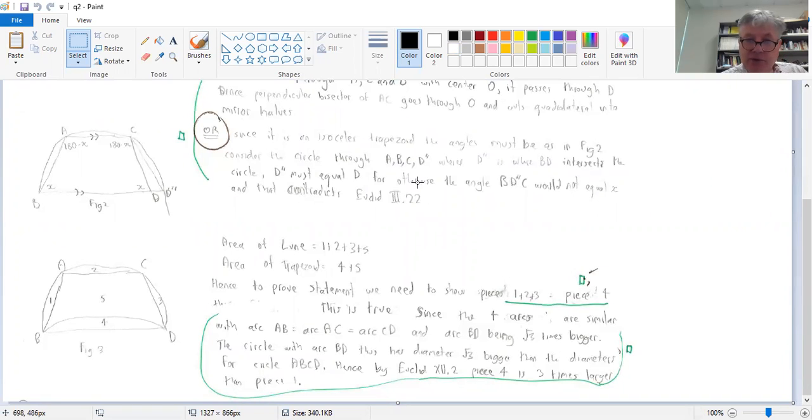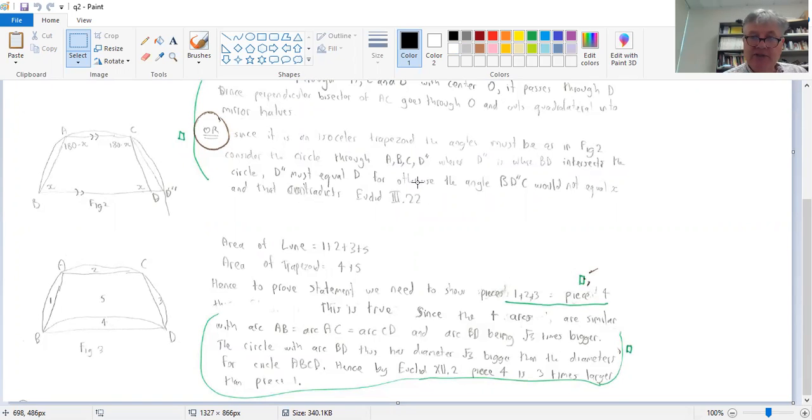And this is true by Euclid 12.2, because we know the 3 arcs AB, AC, and CD are all equal, and the arc BD is square root of 3 times bigger, because 12.2 says that the circles are to the square of their diameters.